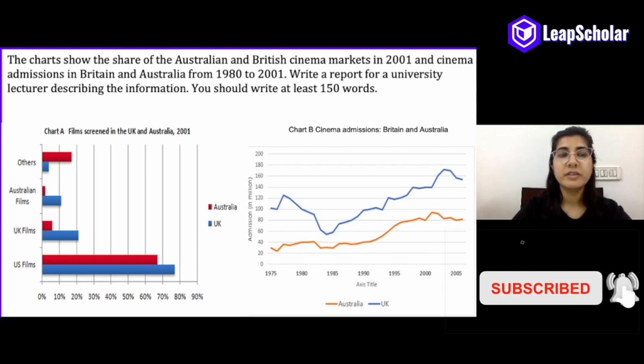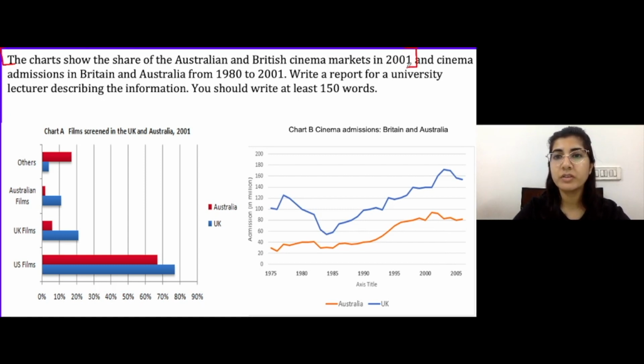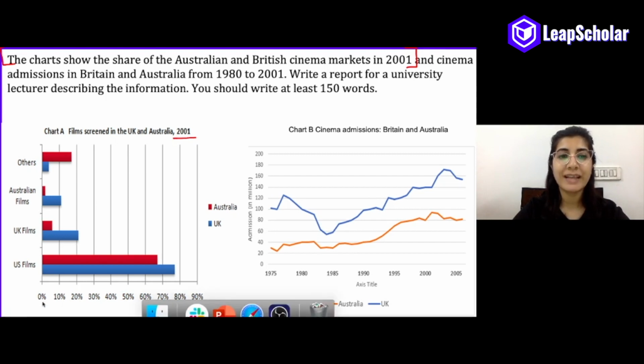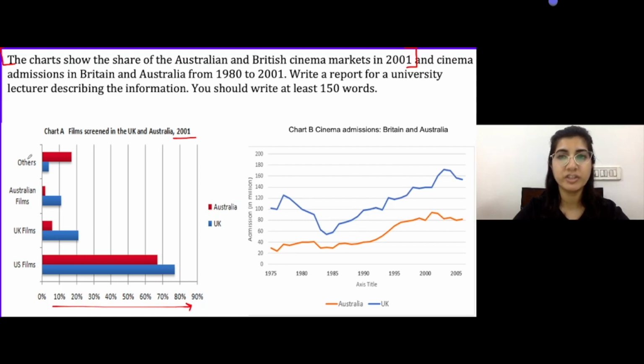So, the first sentence of your question talks about the first chart, which shows the share of the Australian and British cinema markets in one year, which is 2001. So the horizontal axis tells us about the percentage of films that were screened from different origins. And the second sentence talks about the second graph, cinema admissions in Britain and Australia over different time periods.